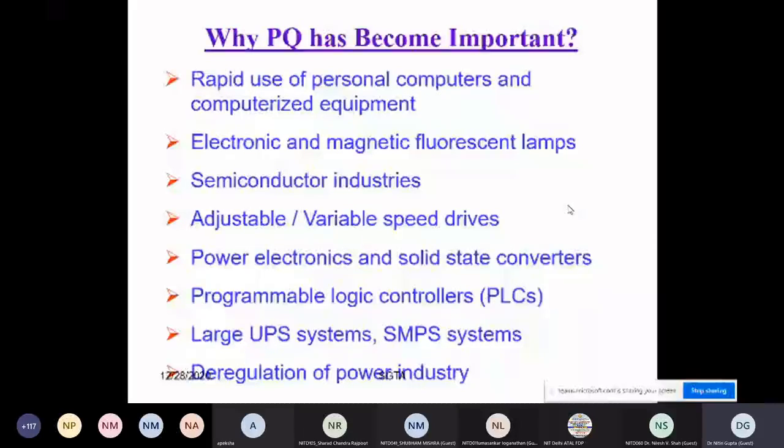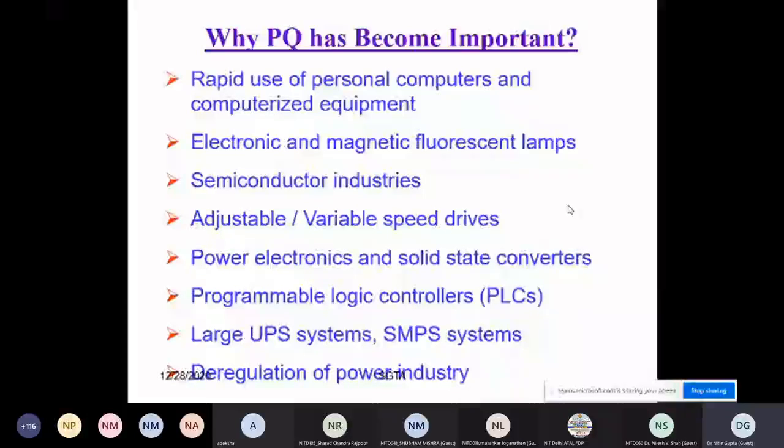But still, nowadays we can see the rapid use of these devices increasing day by day. Even the cost of these computerized equipment, like laptops, has increased very much. Electronic and magnetic fluorescent lamps, semiconductor industry, ASDs, VSDs, converters, PLC systems, SMPS systems, UPS systems. These are the problems which basically affect the power quality of the system.